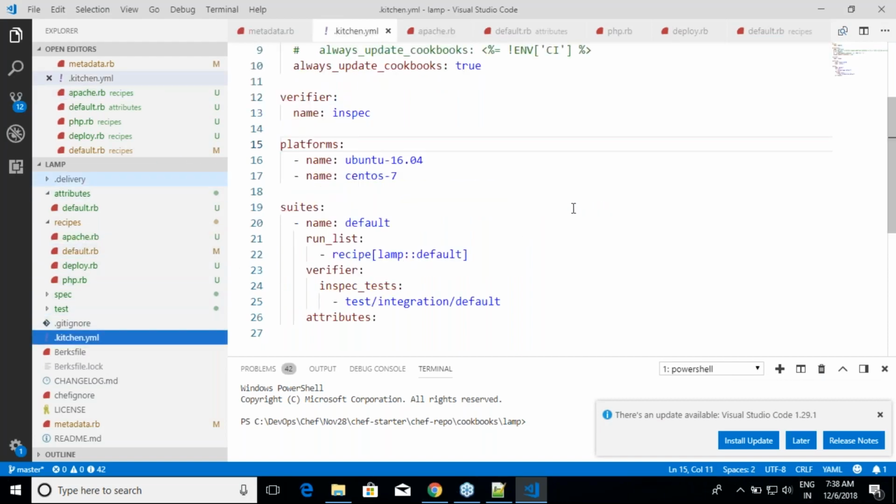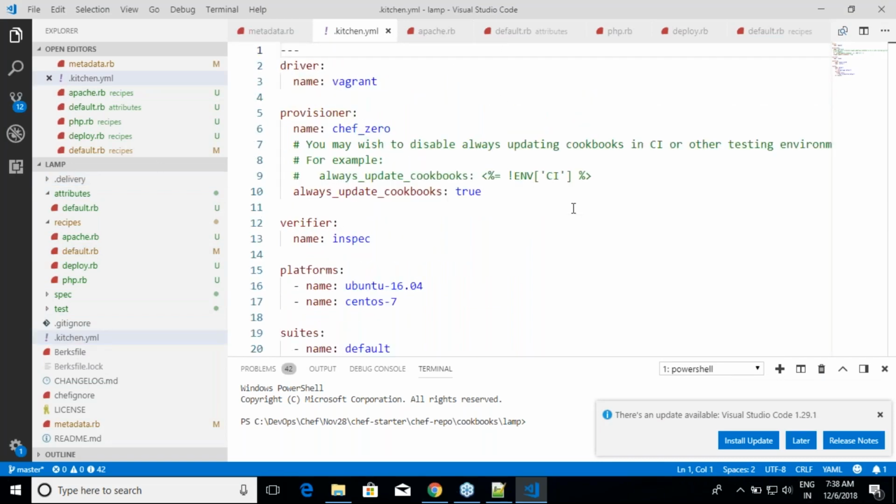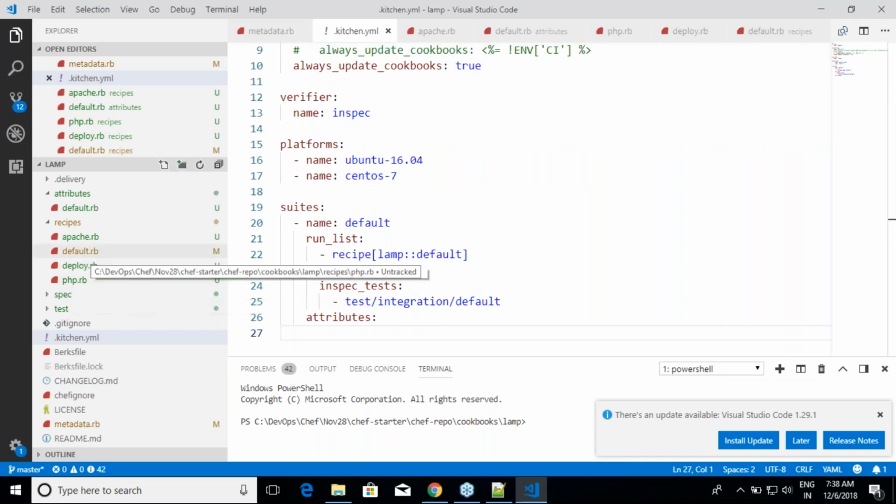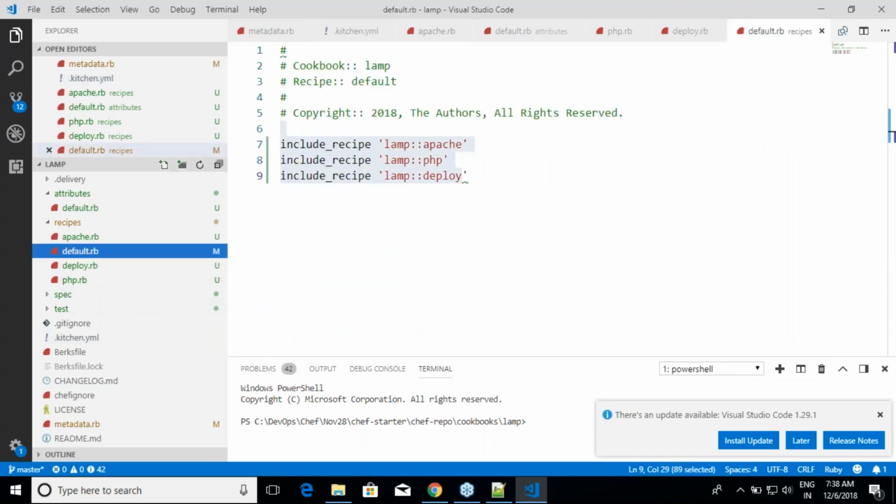The default file is designed to work with Vagrant. If you are working with Vagrant, there is no need for a single line of change, and on a VirtualBox environment, it's wonderful, right? What it will do is look at the run list. Run list is for calling which file? It will call this default.rb, and over here you have these calls. So directly going into the command line and executing kitchen converge will be enough.